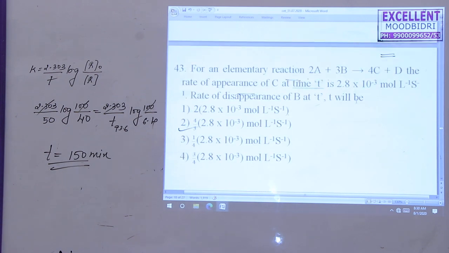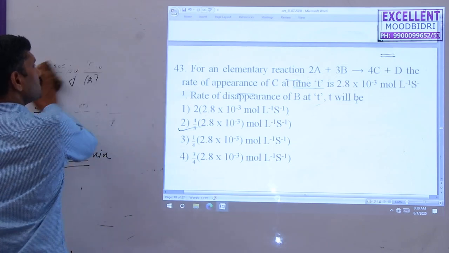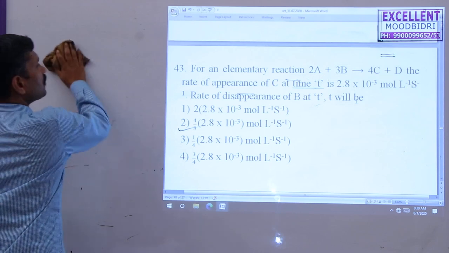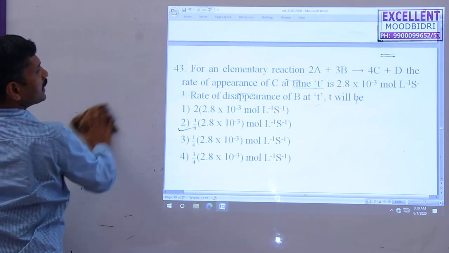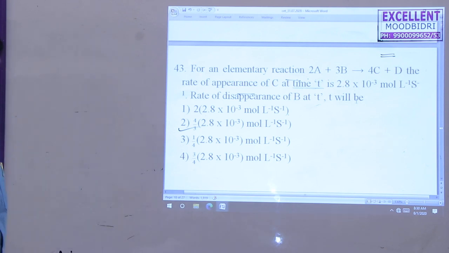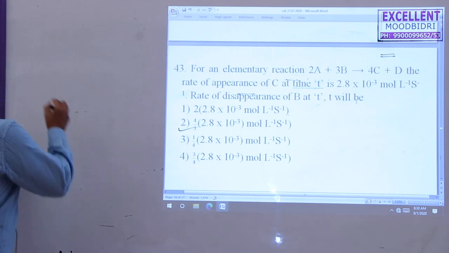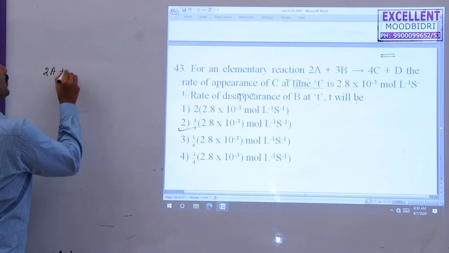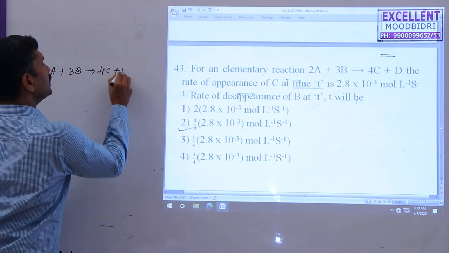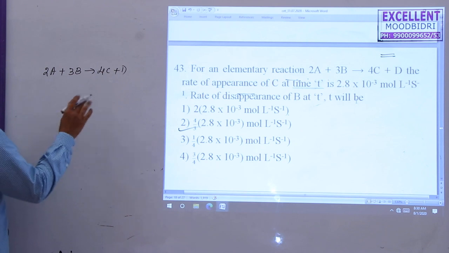Next, for the elementary reaction 2A plus 3B gives 4C plus D, the rate of appearance of C at time t is 2.8 into 10 to the power minus 3 mole per liter per second. Rate of disappearance of B. Here only 2A plus 3B gives 4C plus D. So with respect to B and C I write here.